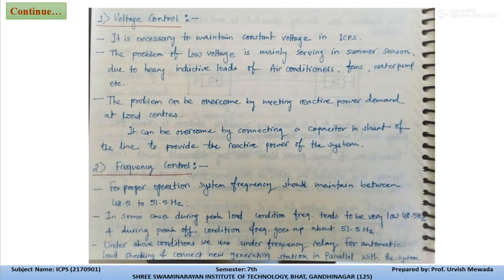And if the frequency reduces below the tolerable frequency, then the generating station will come into the picture and drop the excess load which is connected to the generating station. So we can overcome this problem with the help of such protecting devices.